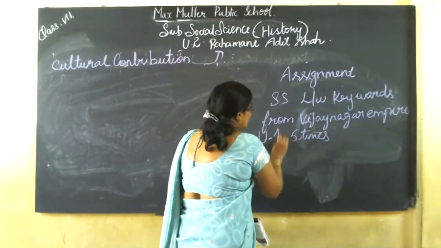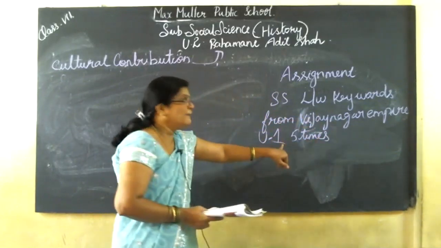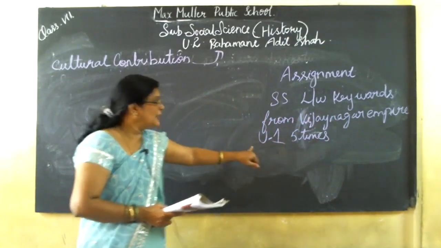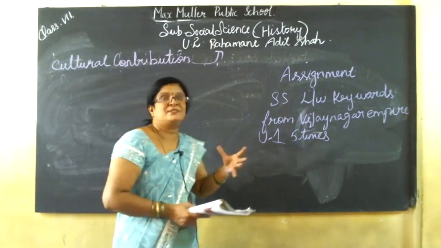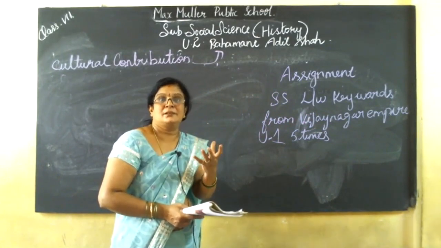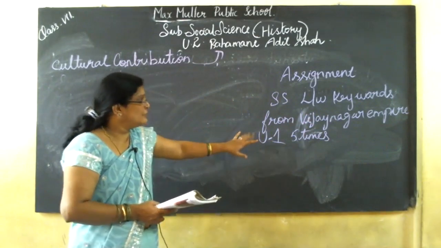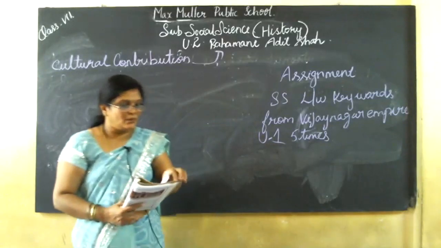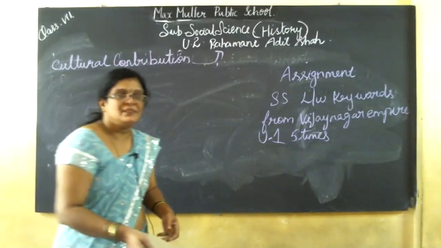I have mentioned the lesson also: Vijayanagar Empire, Unit 1, five times. So this is the assignment for you. Please don't write it just for namesake. Spell the letters, spell the words. You have to write the keywords five times and submit in the next class. In the next class we will continue the lesson. Until then, thank you students.